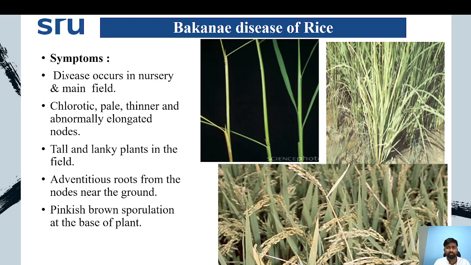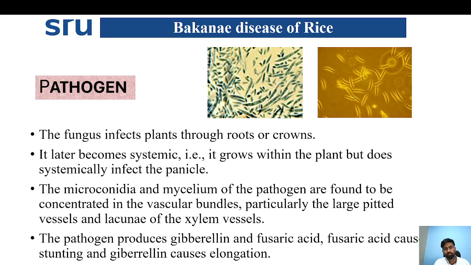Coming to different symptoms of Bakanae disease in rice, the disease occurs in nursery and main field. We can observe chlorotic, pale, thinner and abnormally elongated nodes. Tall, lanky plants in the field. Adventitious roots from the nodes near the ground level. Pinkish brown sporulation of the fungus at the base of the plant.